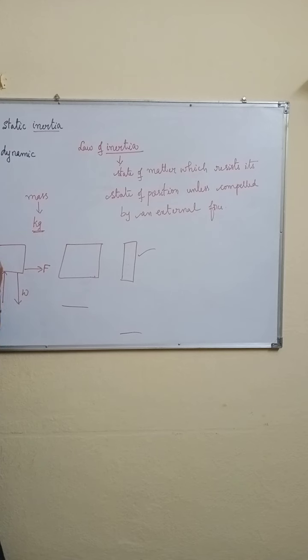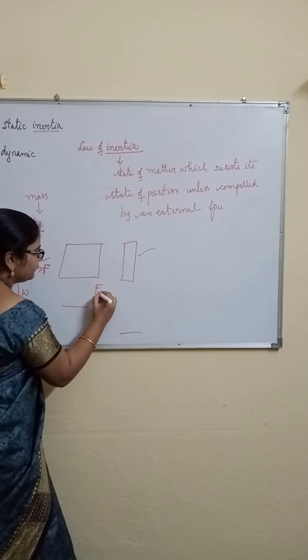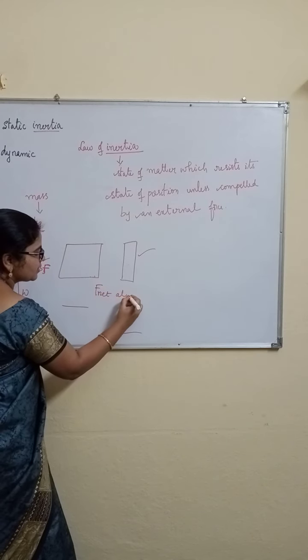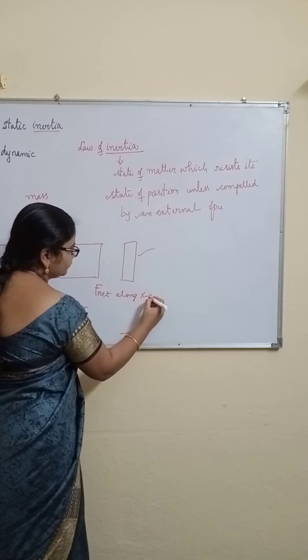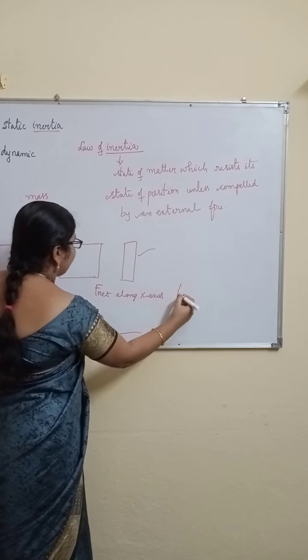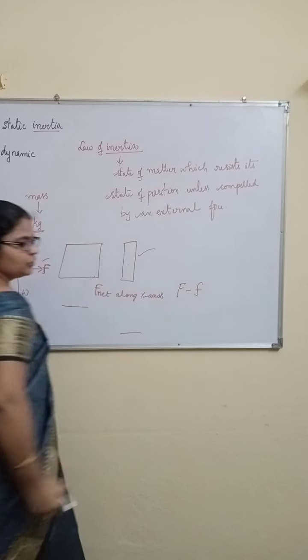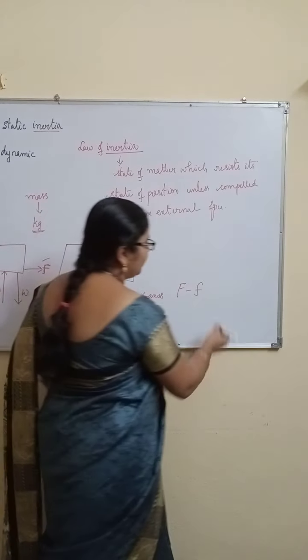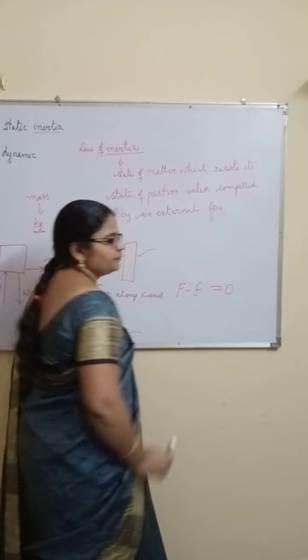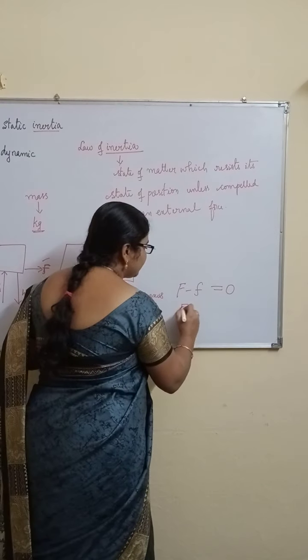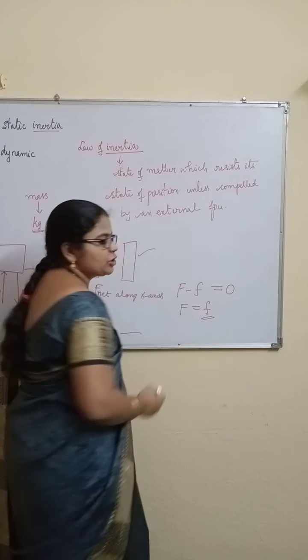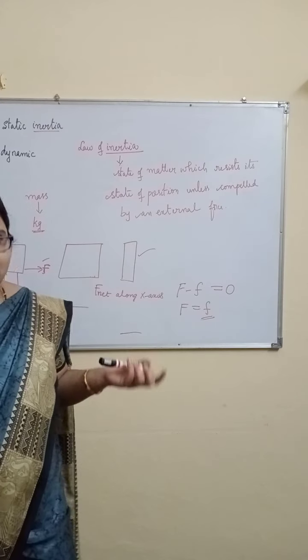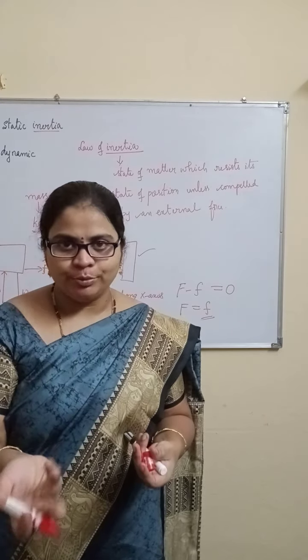Here the applied force and the frictional force are in opposite directions. So the net force along the x-axis is capital F minus small f. We know that when the object is at rest, the net force is always 0. So capital F is equal to small f. Then what is the frictional force here? That is 10 newtons of force. I already told you before, right?